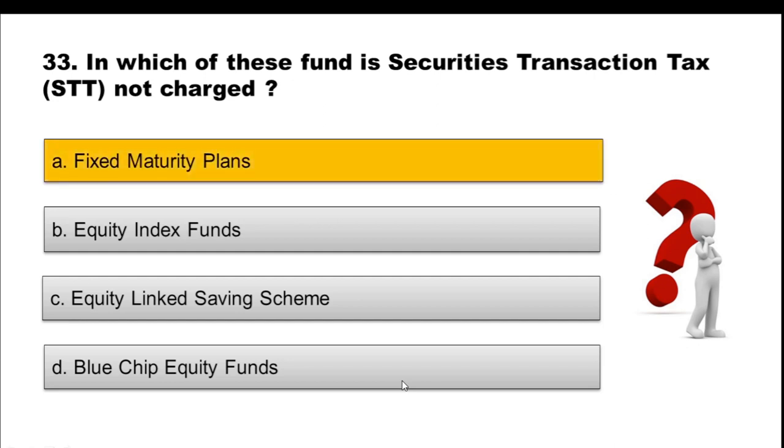So the correct option is option A, fixed maturity plans. Now you must know that STT or securities transaction tax is not applicable to transactions in debt schemes. When we talk about the other three options, equity index fund, equity ELSS or blue chip, all those are equity funds. So STT is applicable to equity funds, but it is not applicable to debt funds. So FMP, that is fixed maturity plan, is a close-ended debt fund and hence STT will not be charged there.